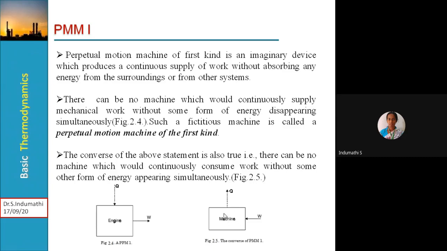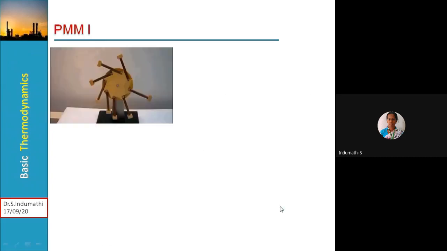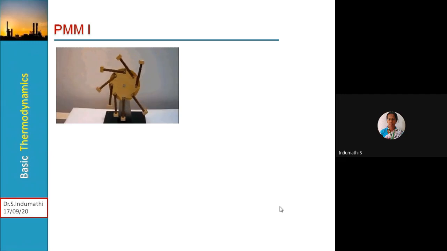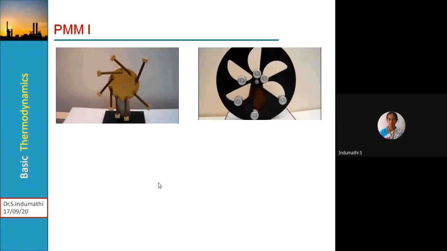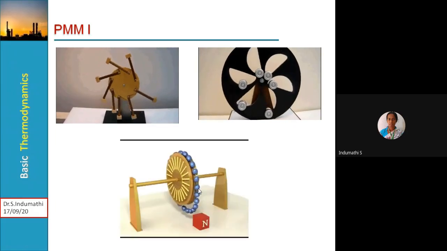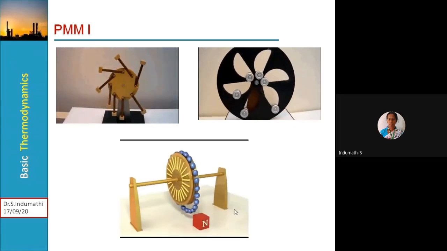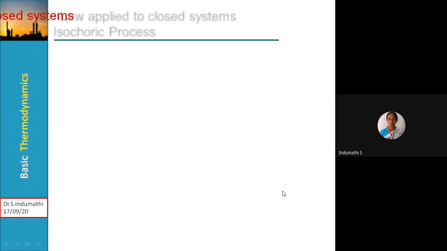Okay, some heat may be there, but it is not appearing, so even this is also not possible. Then here these are the different models that enthusiastic engineers have developed. Initial thrust we are giving, and it could run, but the magnitude of work we are obtaining is not up to the mark. So these fictitious machines are called what? Perpetual motion machine of the first kind.